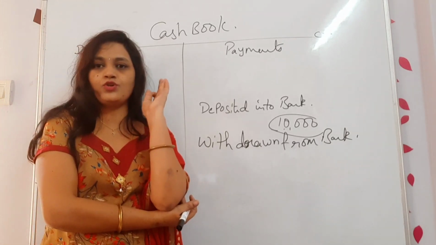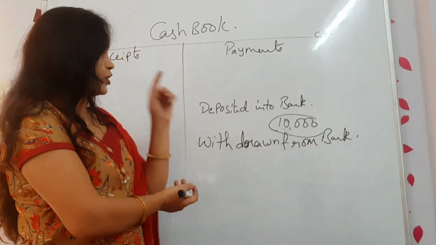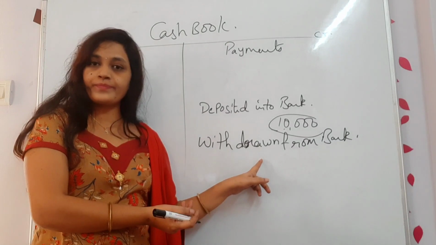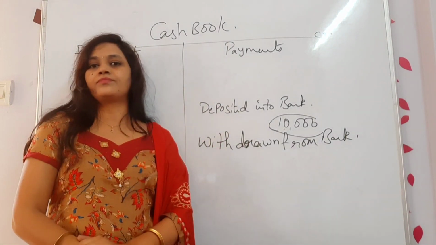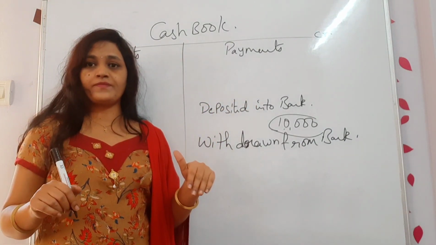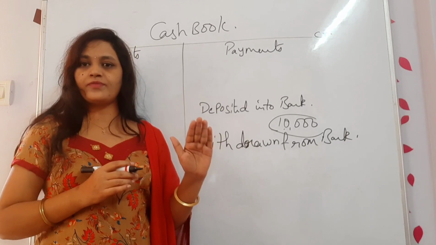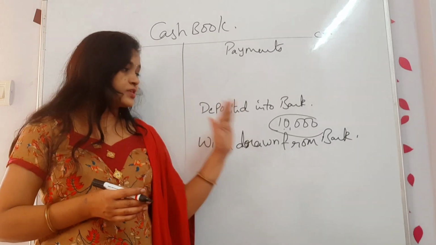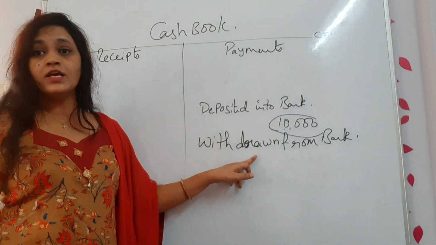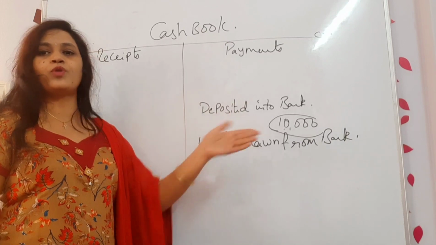Three places you will get contra entries. What are those three places? Number 1, when you deposit into bank. The second one, when you withdraw from the bank. And the third place where it will come, you have received a check today from someone and deposited it some other day. When that topic comes, we will do it. At a time I don't want to concentrate on all of them. Today we will discuss only deposited into bank and withdrawn from bank. First we will learn these two, after that we will move on to that one.